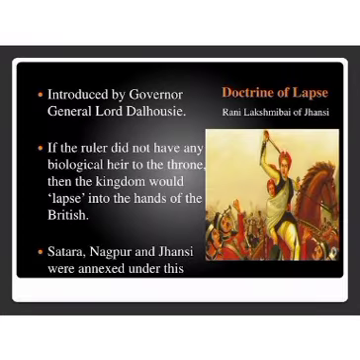The second policy was doctrine of lapse. It was introduced by Governor General Lord Dalhousie. According to this policy, if the ruler did not have any biological heir to the throne, then the kingdom would lapse into the hands of the British. The kingdoms of Satara, Nagpur, and Jhansi were annexed under this policy.